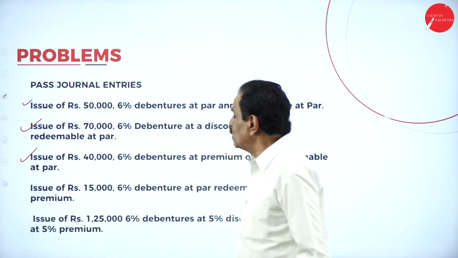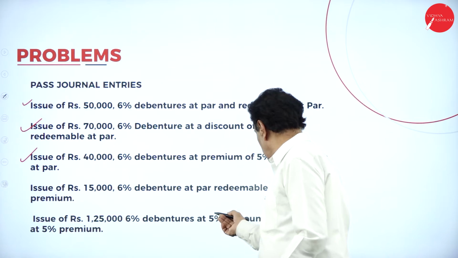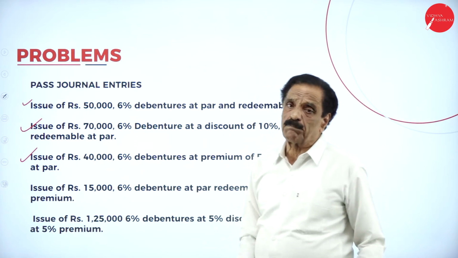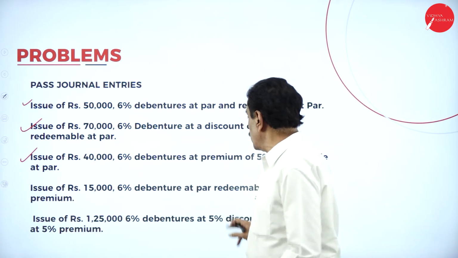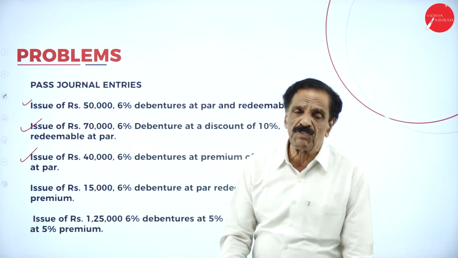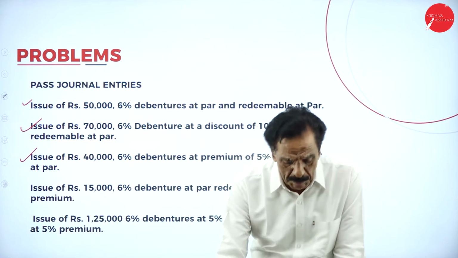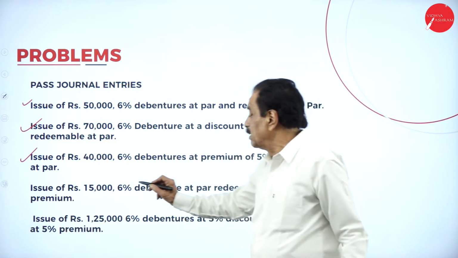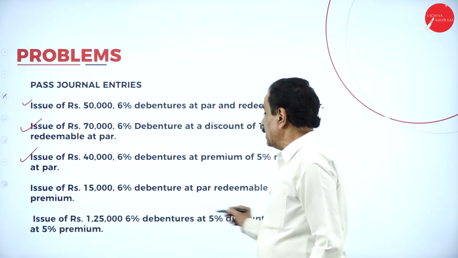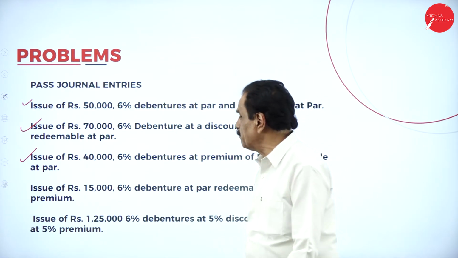Fourth entry, issue of rupees 15,000, 6% debenture at par, redeemable at 10% premium. So 15,000 we have taken. How much do you have to pay back? 10% means 1,500 extra you have to pay.